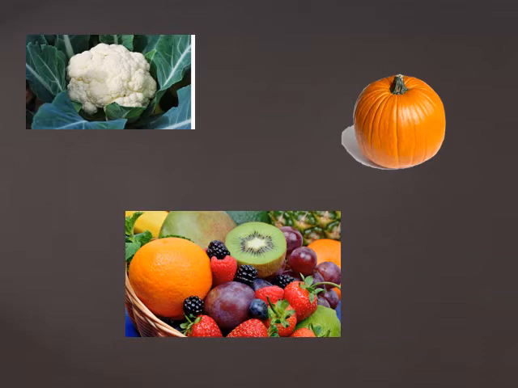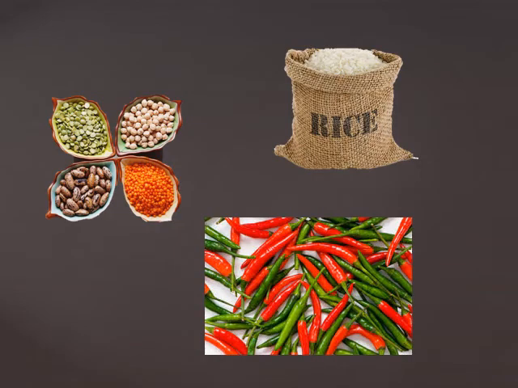Like when we buy chili, we buy only a small quantity. We don't buy pulses as much as rice or wheat. So when we buy different things in different quantities, we must ensure that we buy things according to our needs.